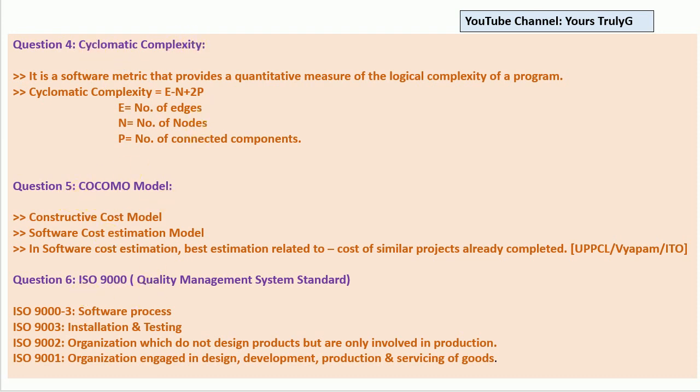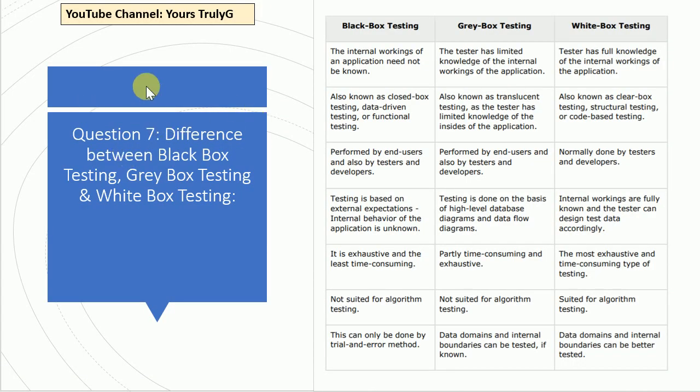Now moving to the next slide, which is a very important slide, and you can definitely expect one question from testing, and 90 to 95% of the time they ask about black box testing, white box testing, or gray box testing. That's why I have taken all this testing in a tabular manner, so that you will have clarity. The question is, what is the difference between black box testing, gray box testing, and white box testing? This is the most important question and the most important topic, or you can say module, under software engineering.